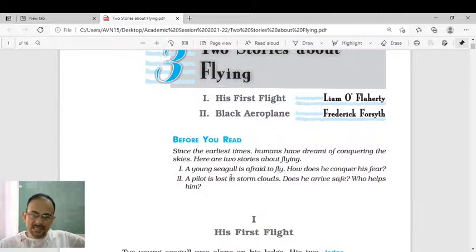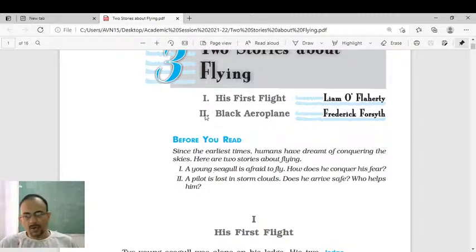The first story is about a young seagull. A seagull is a seabird, actually, who is afraid to fly. Now the question is, how does he conquer his fear? Seagull means, as I told you, a bird which lives in the sea. When the young seagull is afraid to fly, what happens, and how does he eventually conquer his fear of flying and start flying like his brothers? That is what we will come to know from this lesson.